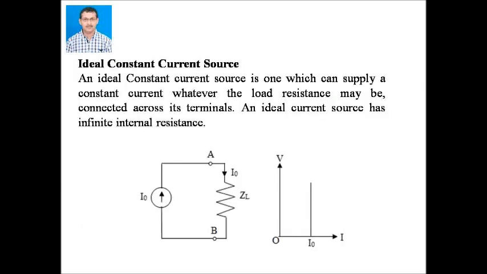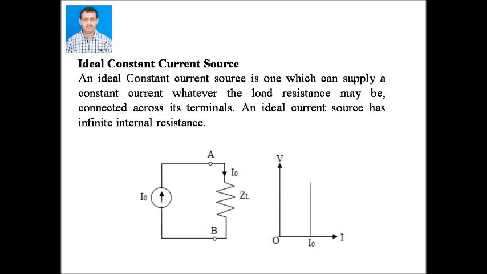Then the ideal constant current source. An ideal constant current source is one which can supply a constant current whatever the load resistance connected across its terminals. An ideal current source has infinite internal resistance. The IV curve for an ideal current source is always vertical for different values of load resistance. An ideal current source is not practically possible.